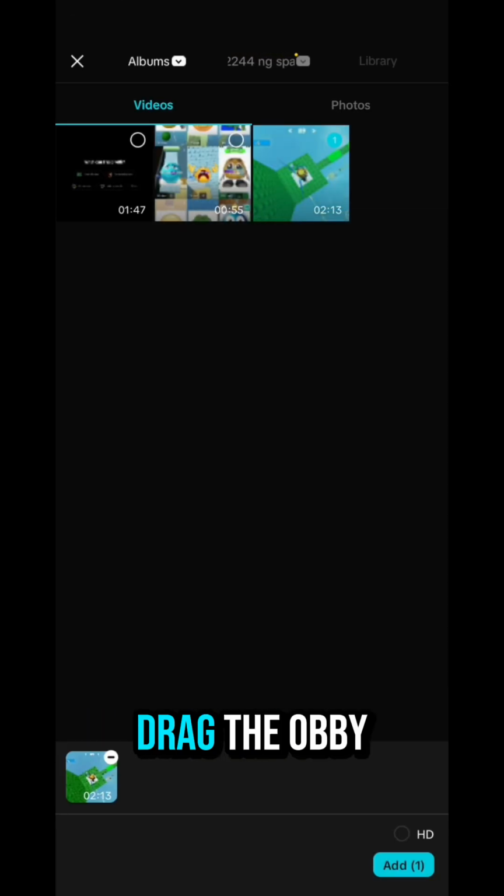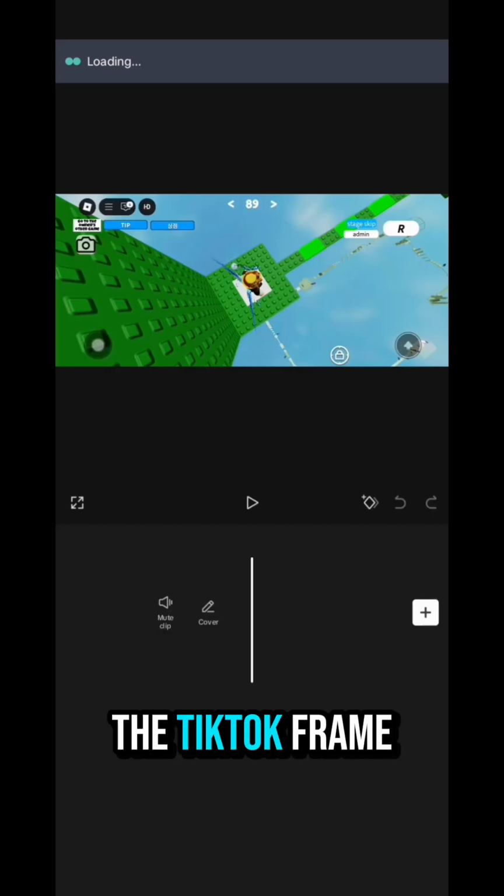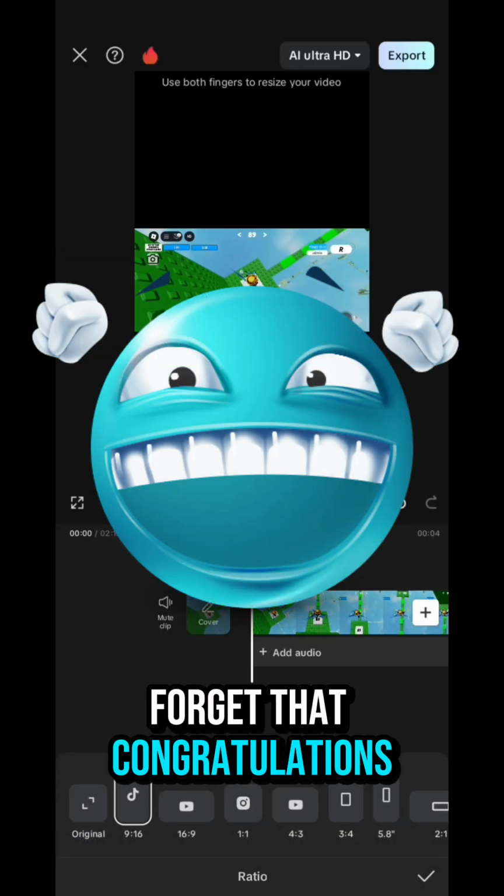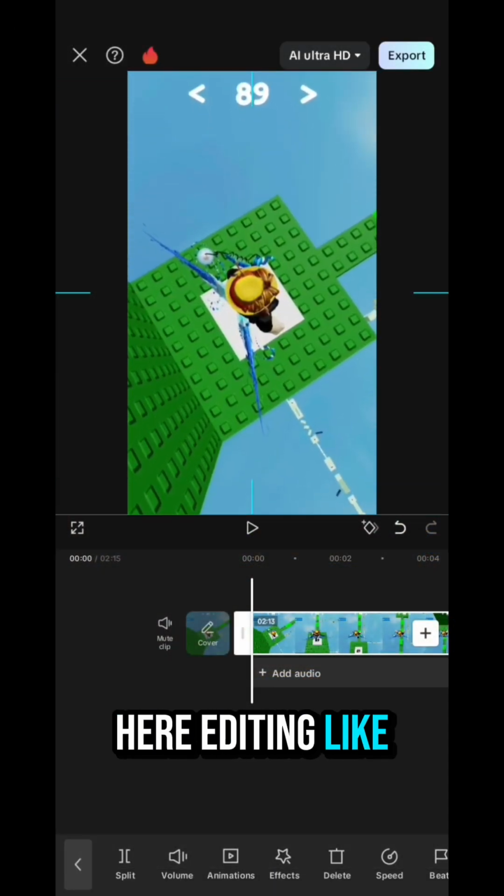Alright, now I just drag the obby clip in and change the aspect ratio to the TikTok frame. You know, the 9:16 one. Because if you forget that, congratulations, you just made a horizontal PowerPoint for ants. Make sure it fills the whole screen, we're not out here editing like it's 2012.